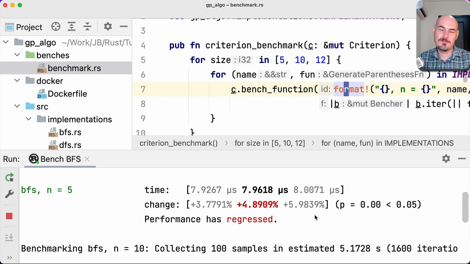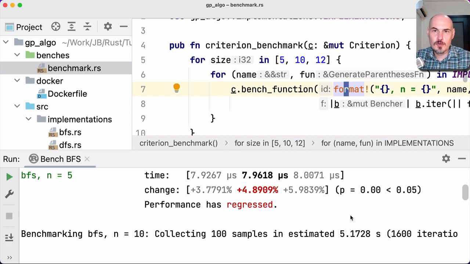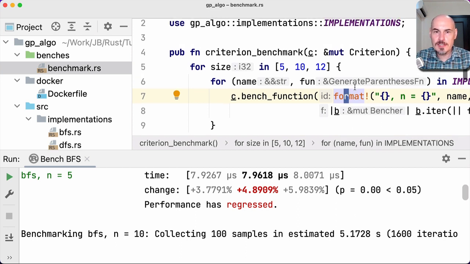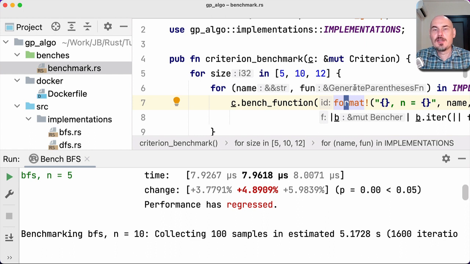Maybe it's because we've done something wrong in our implementation. Maybe our computer was a little bit busy at this particular moment. So here I use the Criterion library, which is very popular for writing benchmarks. It has a lot of abilities. It can draw graphs for you. It can explain many details. It gives you quite precise information. So please use Criterion. There are a lot of tutorials on using it, so I will not go into that here, but you have to try it at first.